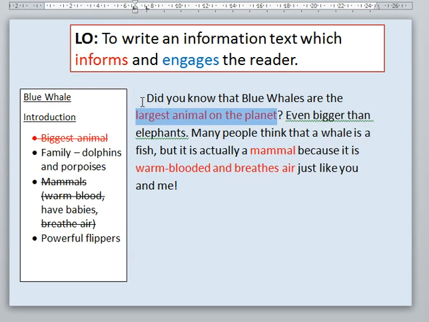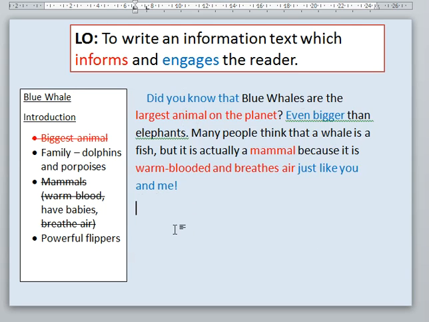And how have I engaged the reader? Well, I've used some questions. Did you know that? I've also used an interjection, even bigger. And I've also added this direct address to the audience, just like you and me, and I've used an exclamation mark. So, yeah. I think I'm quite happy with a starting point that informs my reader, got some information in there, and it engages my reader as well.